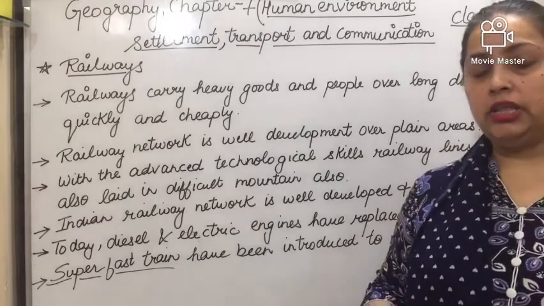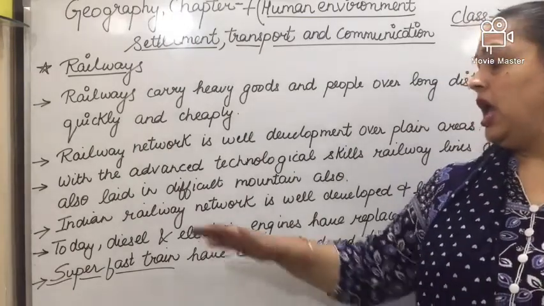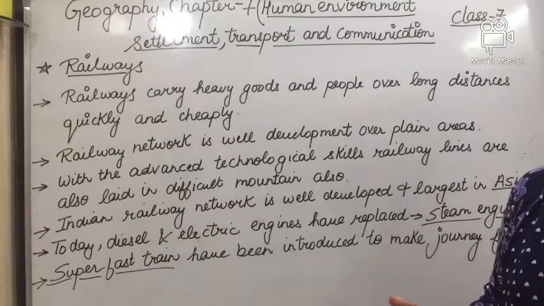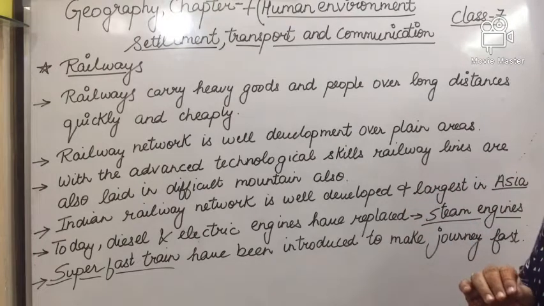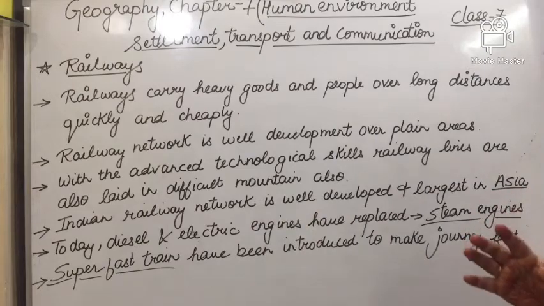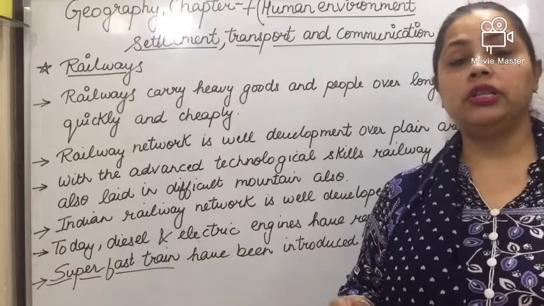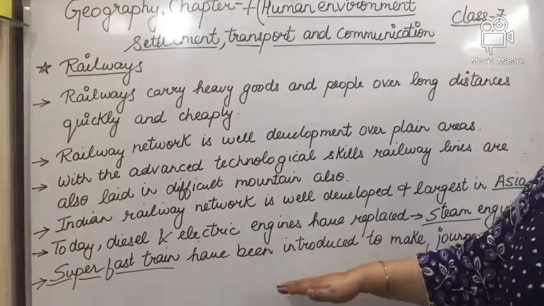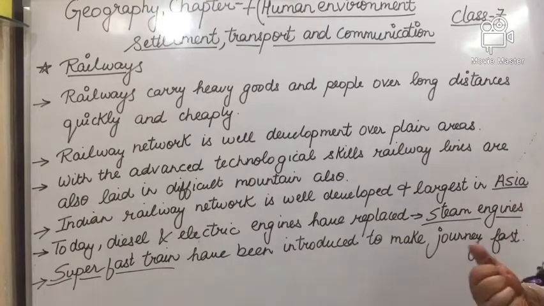As time has changed and technology has developed, diesel and electric engines have replaced the steam engine. Before, the steam engine was used; now diesel and electric engines are being used. Superfast trains are also introduced, and the metro has been introduced to make the journey fast.